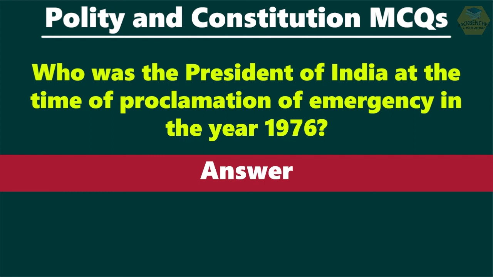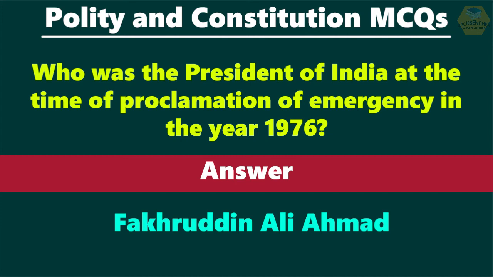Question number 25. Who was the President of India at the time of proclamation of emergency in the year 1976? The answer is Fakhruddin Ali Ahmed.